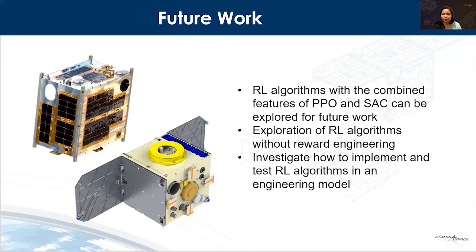RL algorithms with the combined features of PPO and SAC can be explored for future work. We would also want to explore algorithms without reward engineering. Reward functions vary in different works for attitude control. If the agent could predict without relying on a reward function, a more generalized satellite agent can be developed. We would also investigate how to implement and test these RL algorithms in an engineering model.